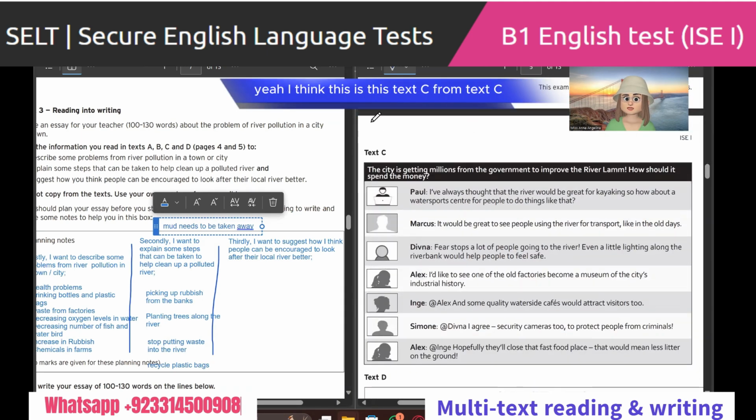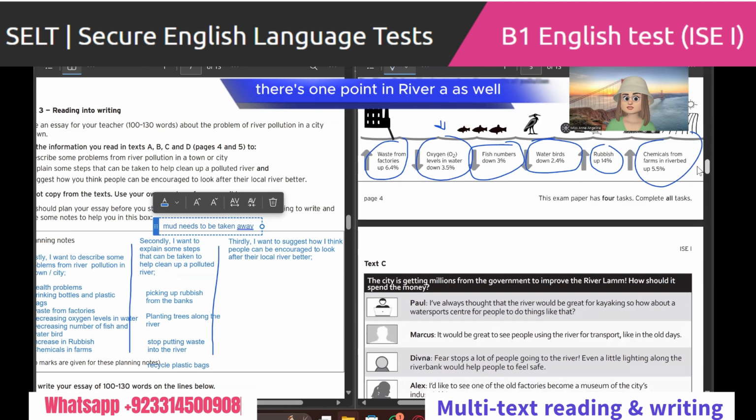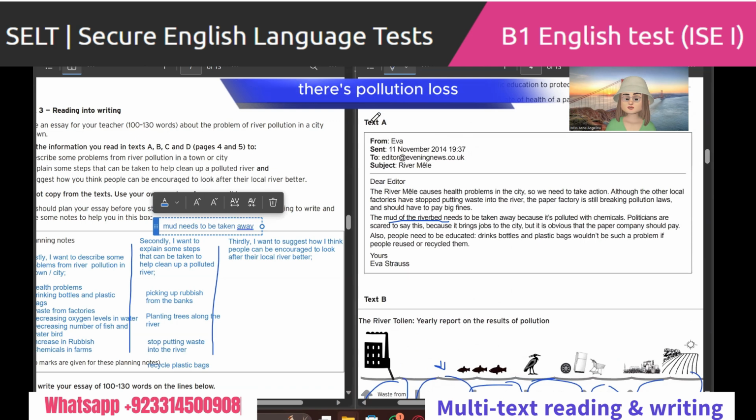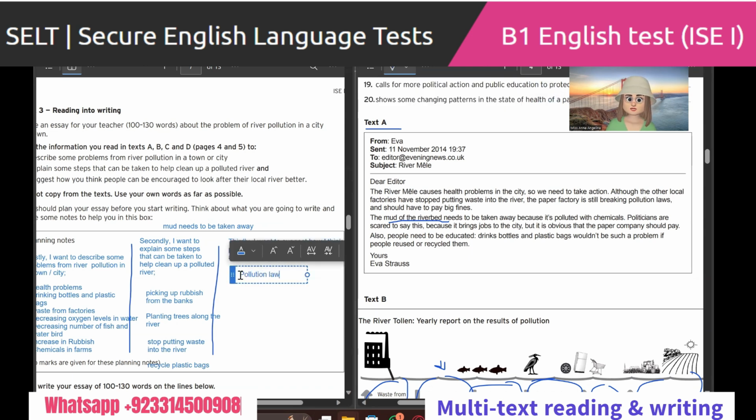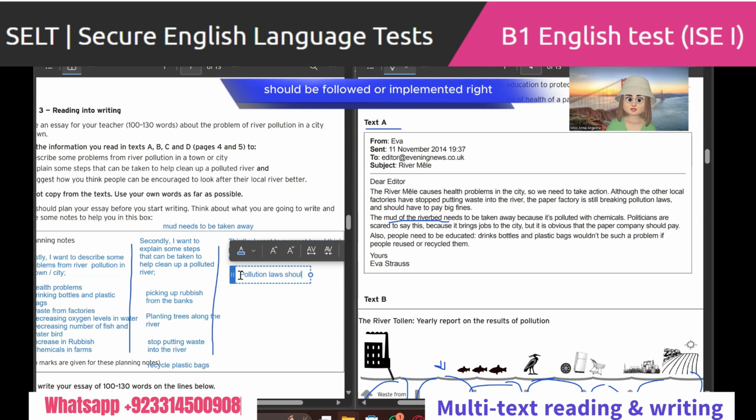From text C, could you please explain how people could be encouraged? There's also one point in text A, yes, as well: pollution laws. We can add the pollution laws. Yes, people could be encouraged to follow the pollution laws. And also there should be heavy fines imposed for not doing it, right? Yes, you can say that pollution laws should be followed or implemented properly, right?